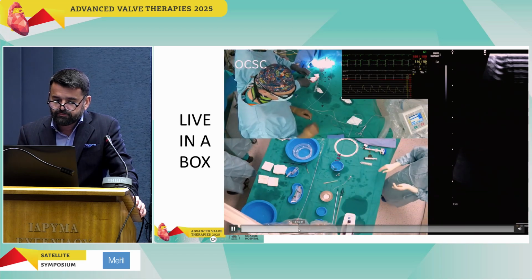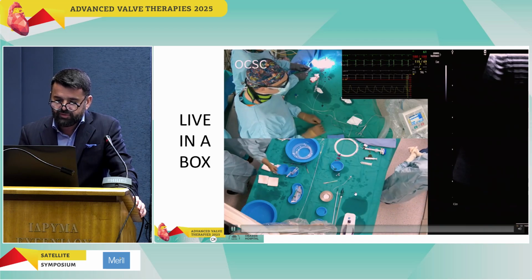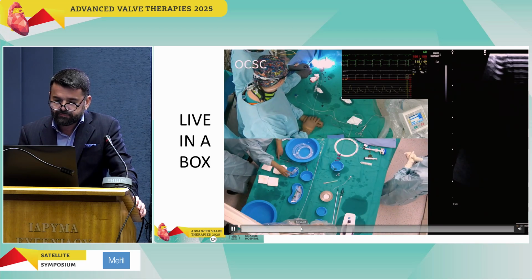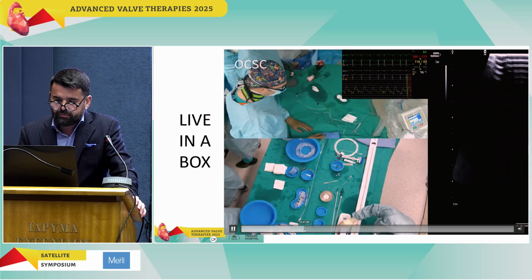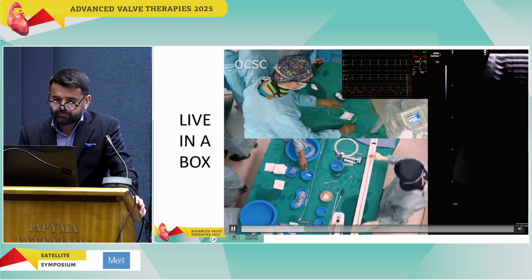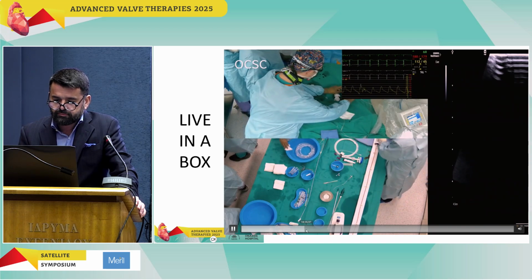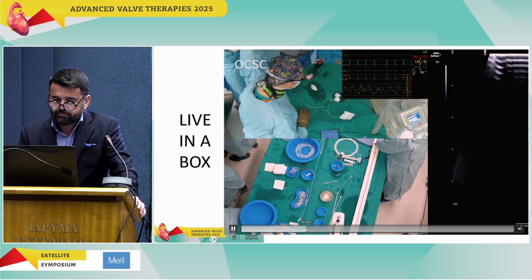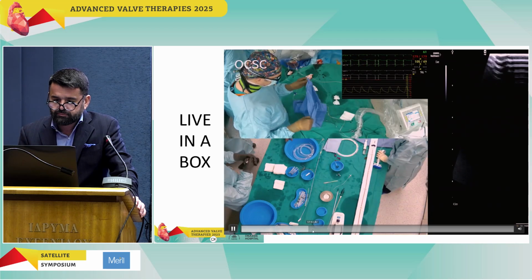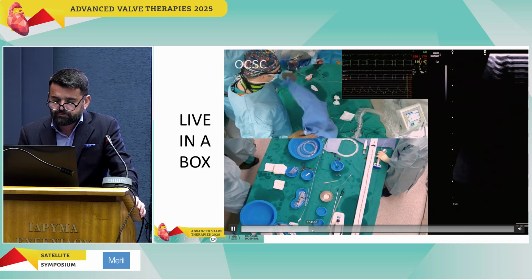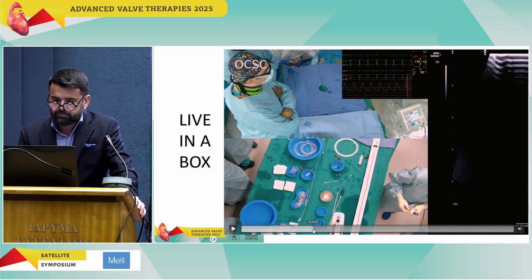So this is the new Python sheath? This is the new Python here. And so now, yes, this is one of the valves where maybe someone would be reluctant to place a self-expanding valve. It's an AR mostly with less calcification. So maybe a balloon expandable valve in these situations is a better bet.